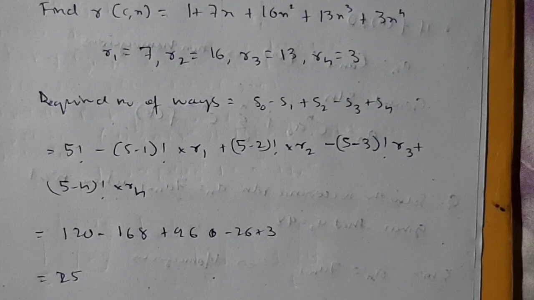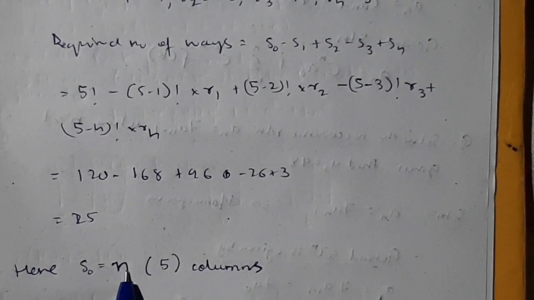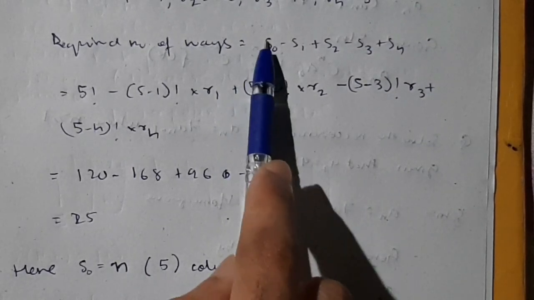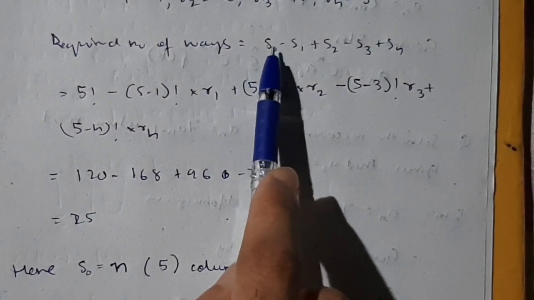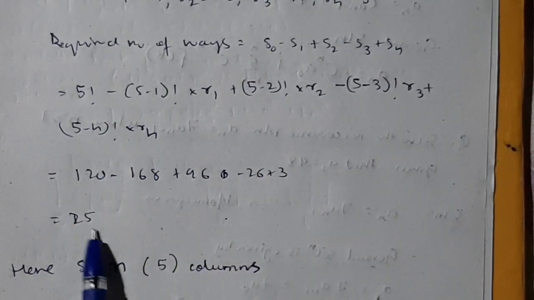This will be the number of ways here, and here S naught is equal to n. What will be S naught, that will be same as n. Okay, that is 5 columns. See here, S naught you did that, right? What you need to substitute here is the same as the number of columns, which is n. Substitute n here and find the number of ways in this form.